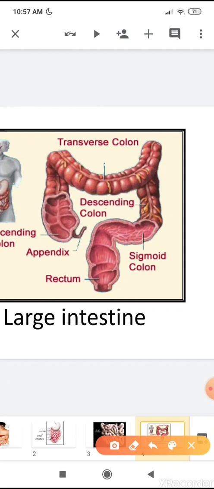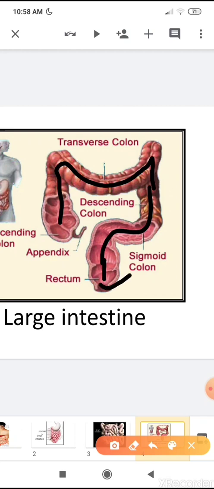So undigested food, which is in the form of waste, passes into the large intestine, and here the water is absorbed and the waste is removed from the body through the anus. So it is the anus which helps to remove the waste from the body.